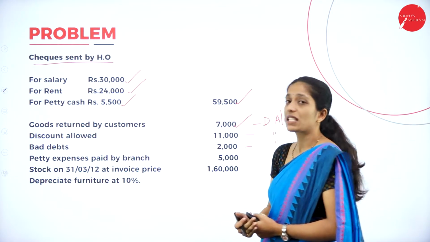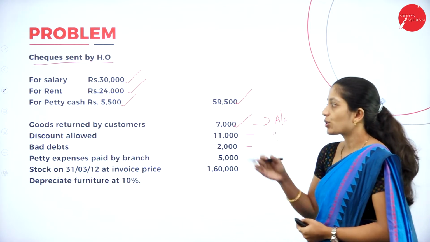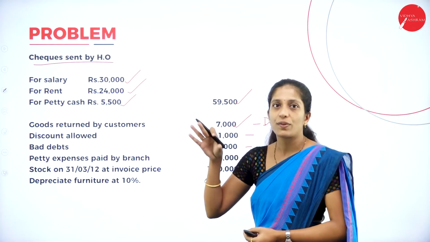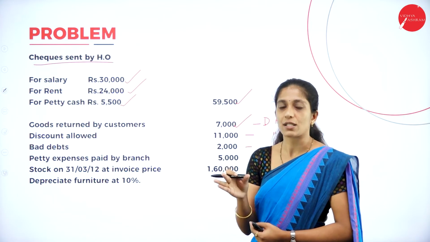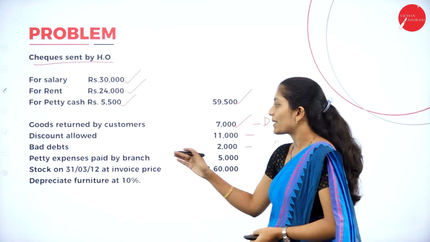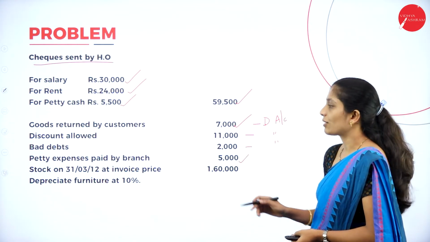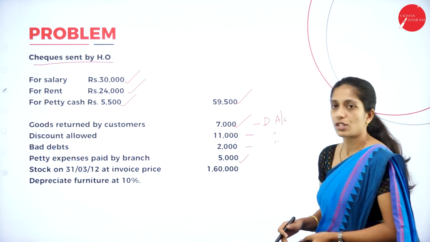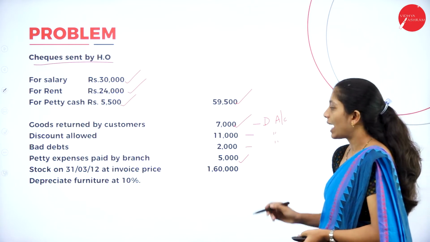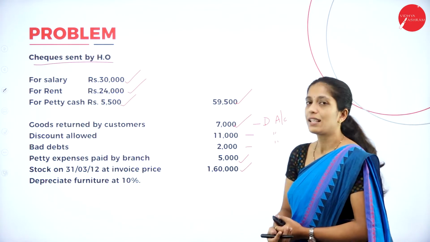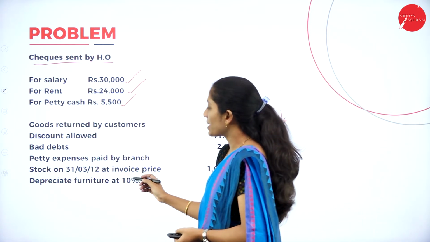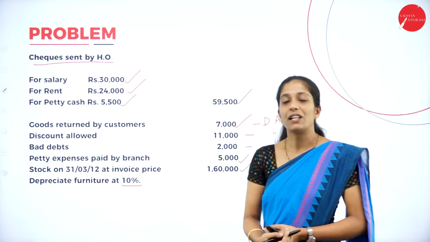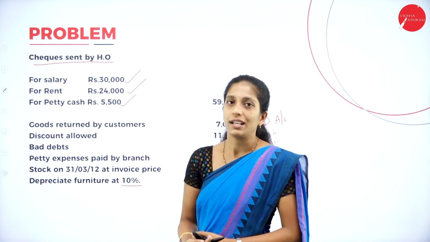Next, petty expenses paid by the branch. So here some expenses is paid by the branch out of the amount which is given by the head office for petty expenses, out of which the expenses which is paid by the branch is 5,000. So we have to deduct this. Next, stock on 31st March 2012 at invoice price. They have given the closing stock 1,60,000. Next, depreciate furniture at 10%. They have given depreciation on furniture also 10%.